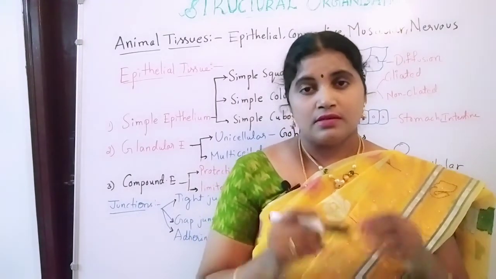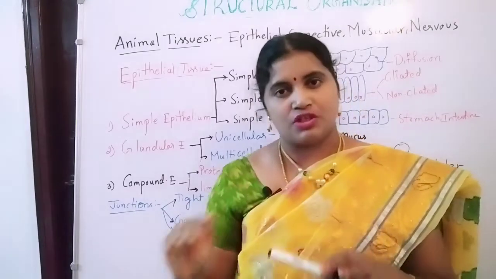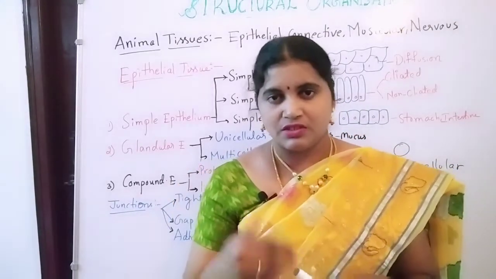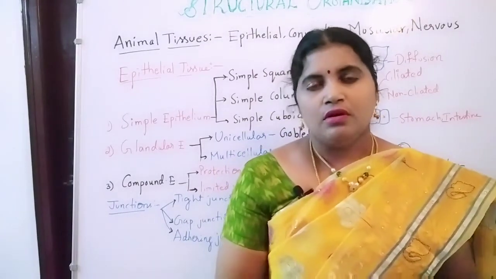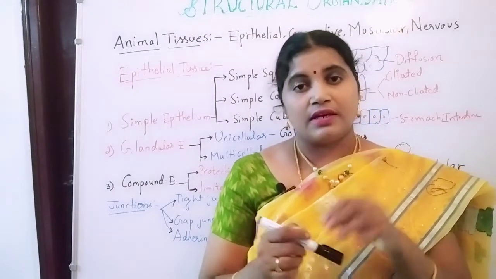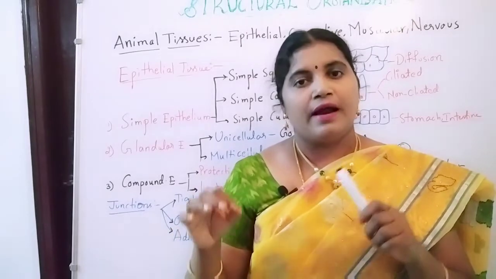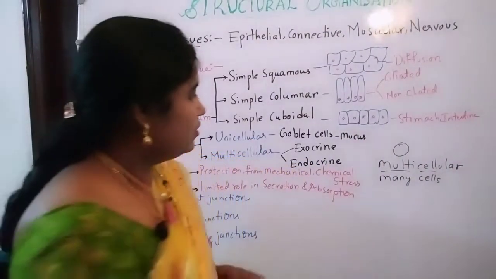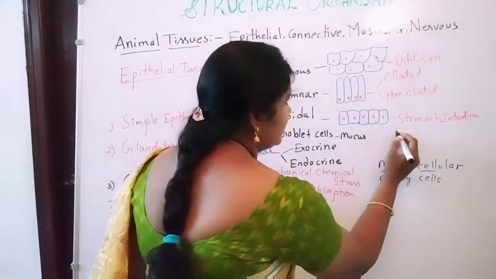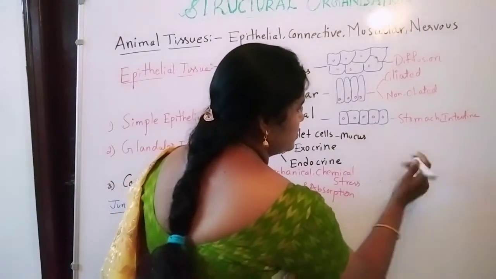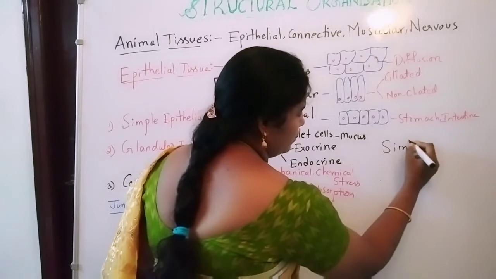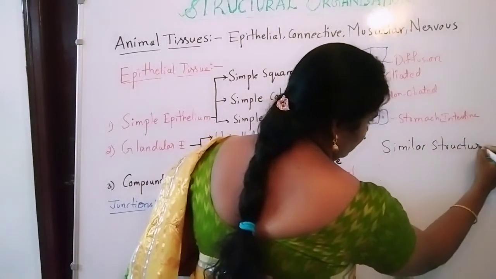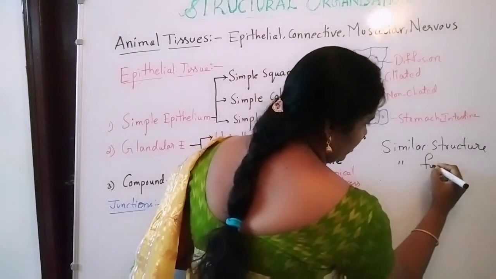The cells which are similar in structure, meaning appearance, look alike, and the work they do is also the same. So that's why cells which have similar structures and similar functions are grouped.